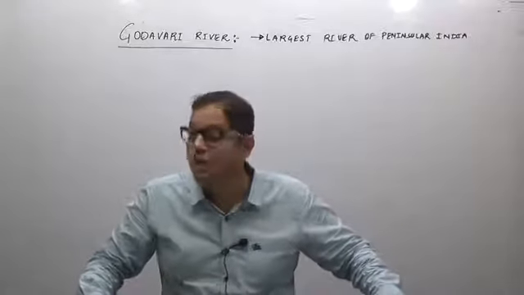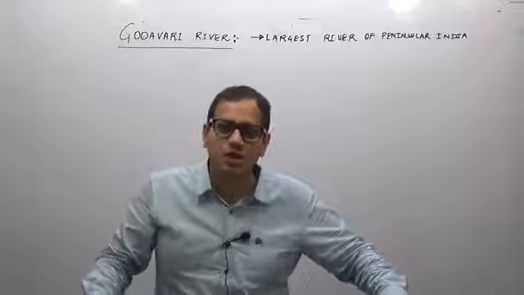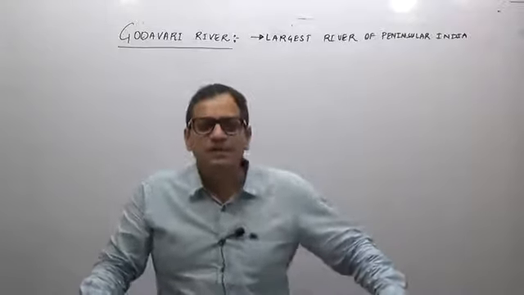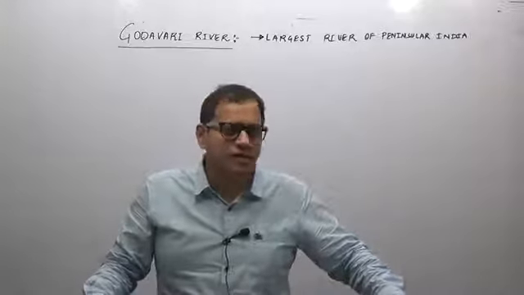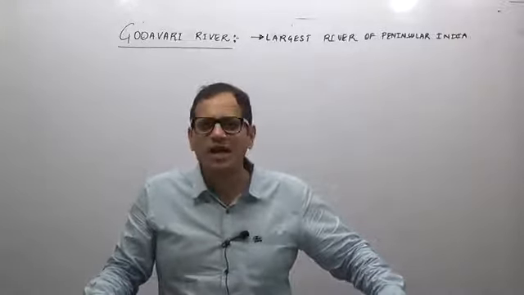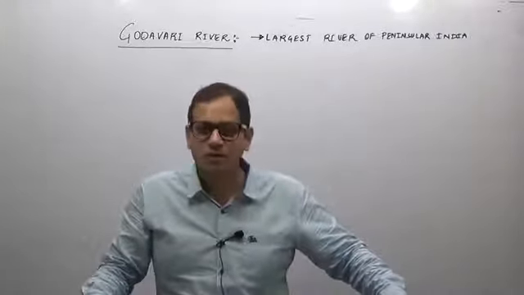Dakshin Ganga means the Ganga in the south. Dakshin means south. But we will see how the river Godavari, the largest river of the peninsular India, an important economical river, flows.